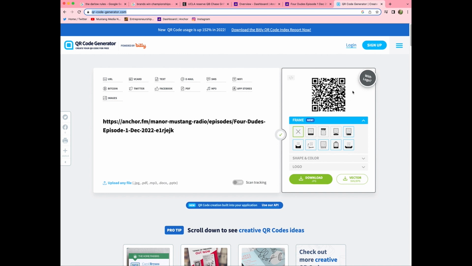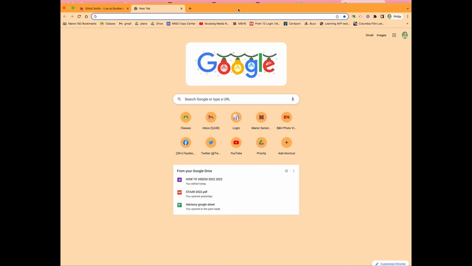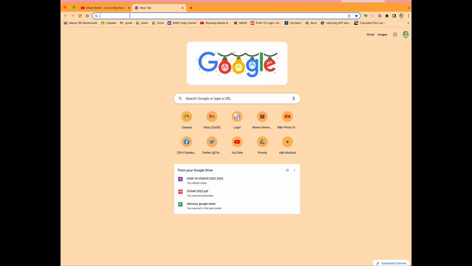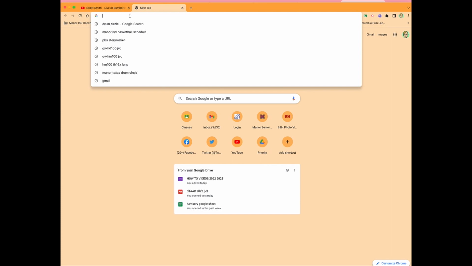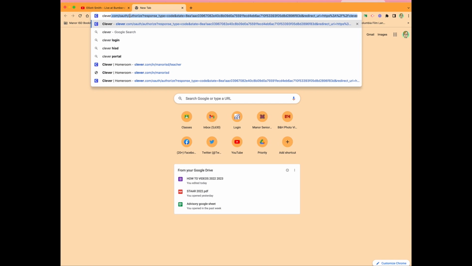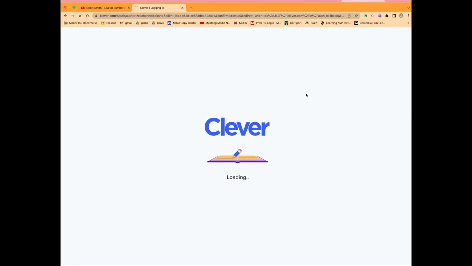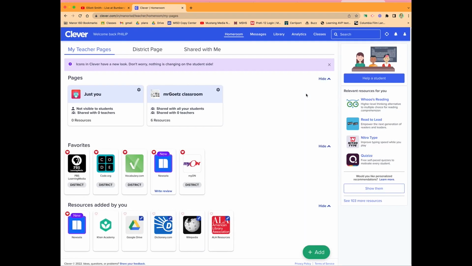I saved the QR code to the desktop, and our next goal is going to be to go to Canva to make a flyer. I'm going to start by going to Clever. I'm going to log into the portal, log into Clever. Clever is a SSO, single sign-on.